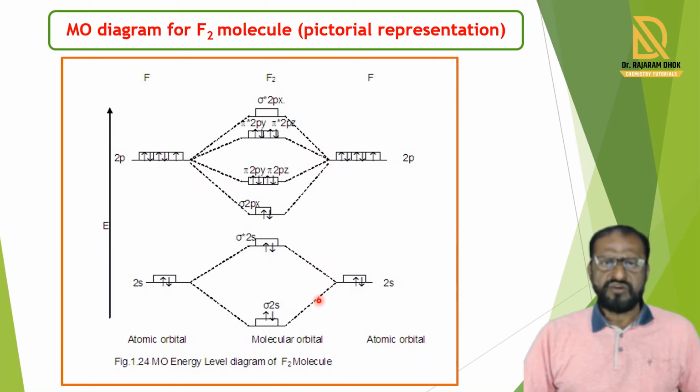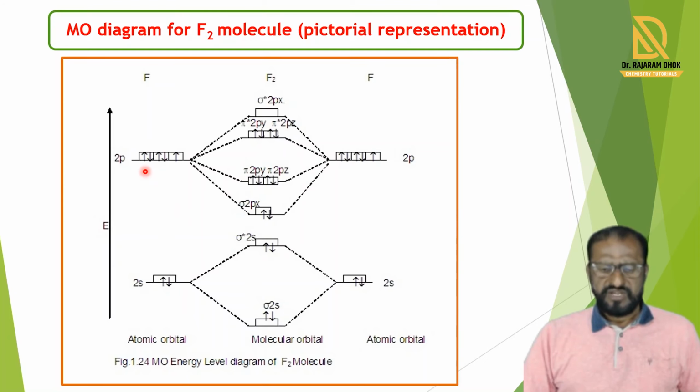When the wave functions of both atomic orbitals are the same, the sigma 2s bonding molecular orbital is formed, which has lower energy, and when the wave functions are different, the higher energy sigma star 2s anti-bonding molecular orbital is formed. In this way, two 2s atomic orbitals form two molecular orbitals: one is sigma 2s and the other is sigma star 2s.